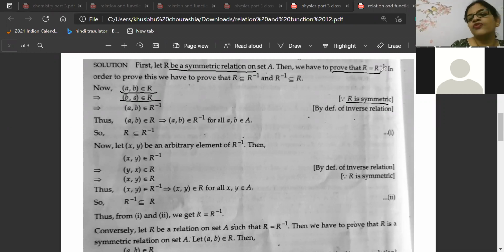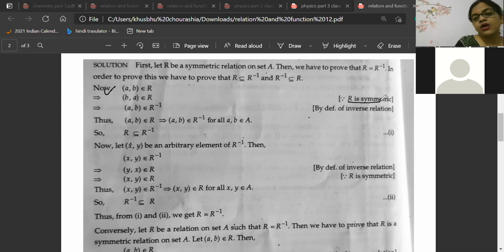But for proving R is equal to R inverse, one time we have to prove R is a subset of R inverse, and second time we have to prove R inverse is a subset of R. Now we have to prove R is a subset of R inverse. First, by symmetry, we know if (A,B) belongs to R, then (B,A) also belongs to R due to the symmetric condition.